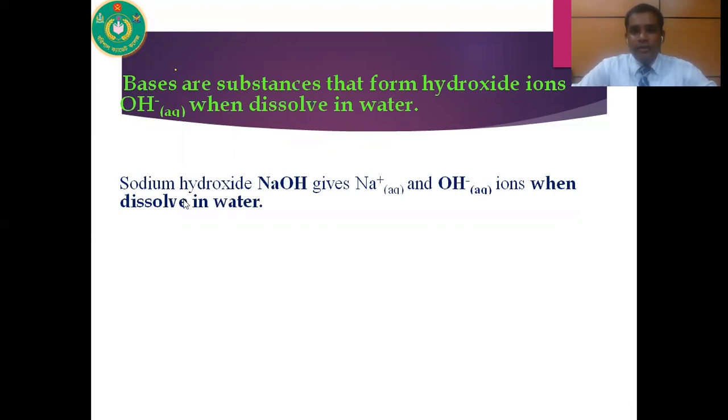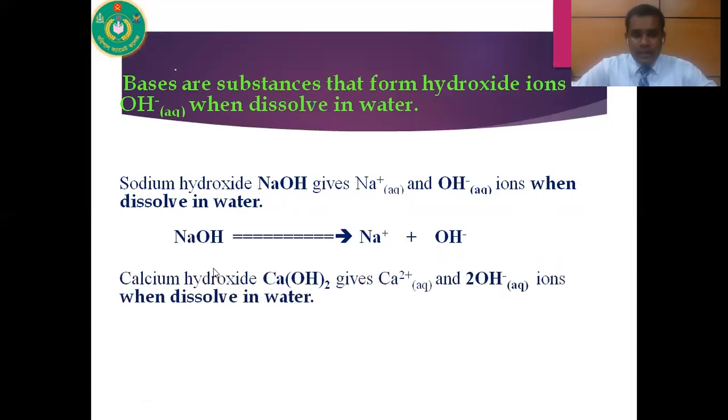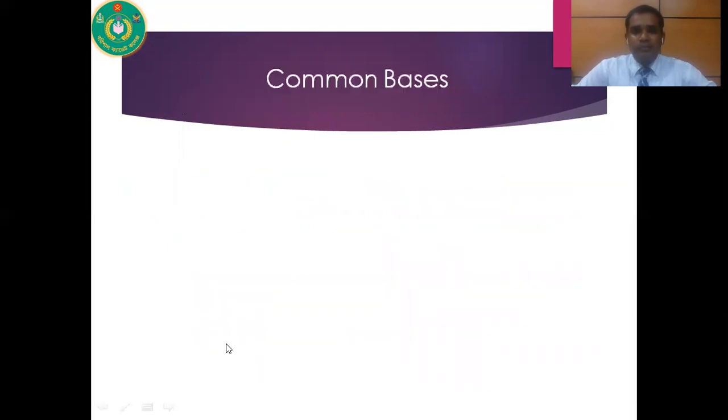When sodium hydroxide is dissolved in water, it produces Na+ and OH- ion. As it produces OH- ion in water, this is called a base. Another example, when calcium hydroxide is dissolved in water, it also produces OH- ion. As calcium hydroxide produces OH- ion when dissolved in water, it is a base.